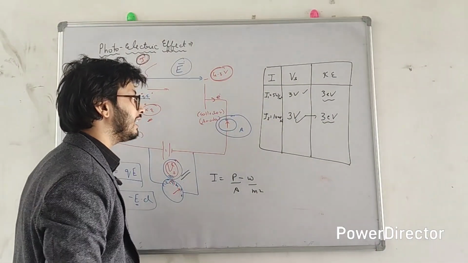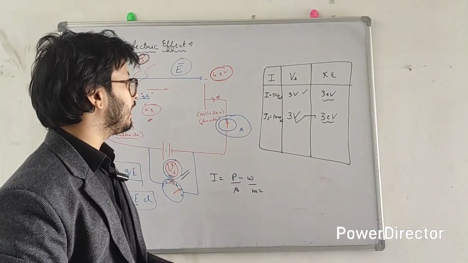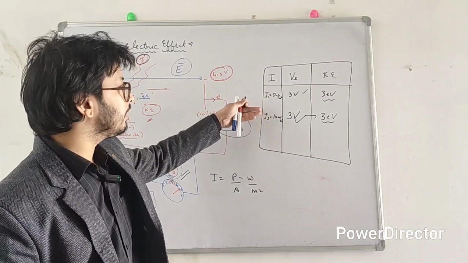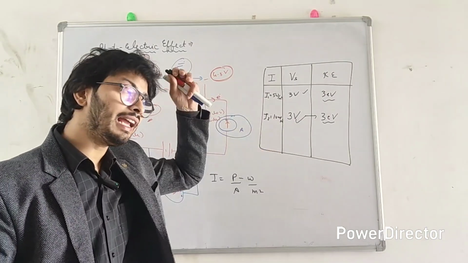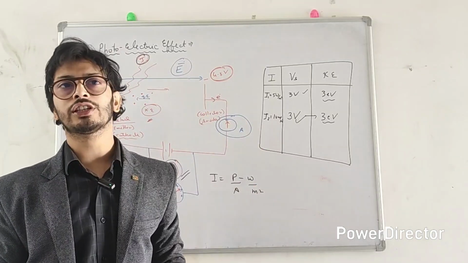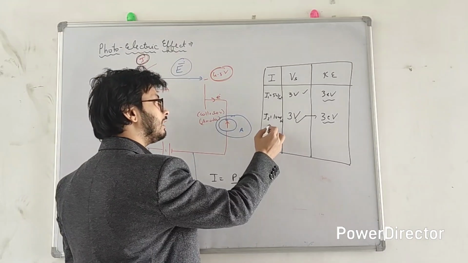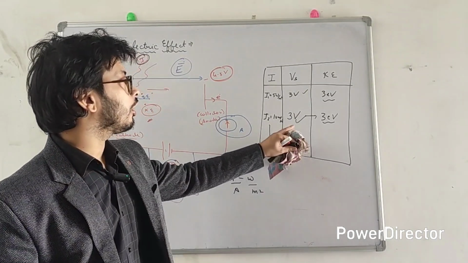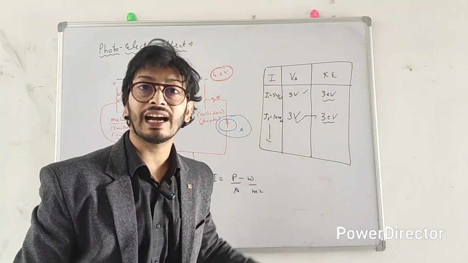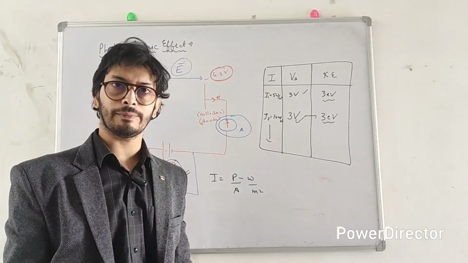Even if you increase the intensity, the kinetic energy doesn't increase. Philip Lenard repeated this experiment with other intensities as well, and in each and every experimental observation he found that whatever the intensity is, the electrons do not have increased kinetic energy, they have the same kinetic energy.